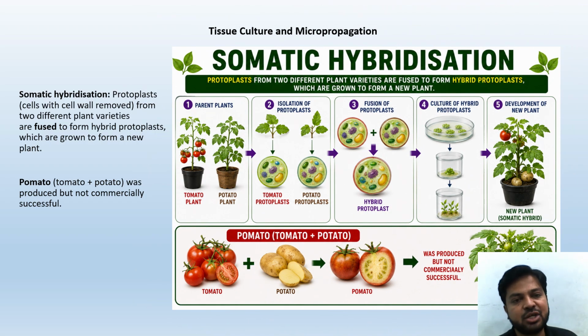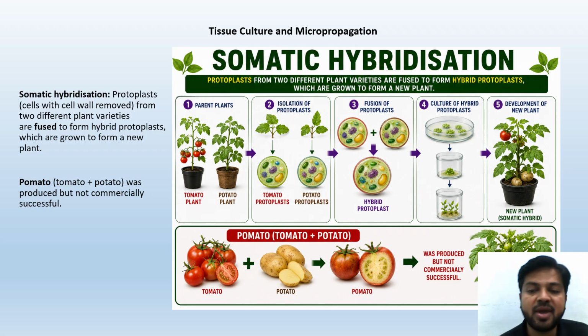Now, somatic hybridization. Somatic, soma means body. Protoplasts, cells with the cell wall removed, from two different plant varieties are fused to form a hybrid protoplast, which is grown to form a new plant. That is called somatic hybridization. Protoplasts from two different plant varieties are used to form a hybrid protoplast, which is grown to form a new plant.